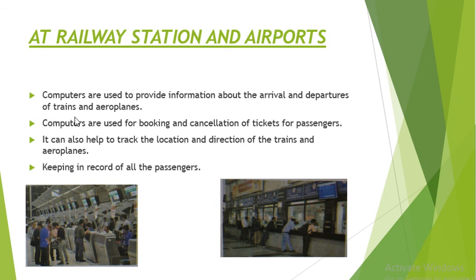So in this way it is reliable for the consumers, for the passengers we can say, to work with the computers. Okay, it can also help to track the location and direction of the trains and aeroplanes. With the help of computer and GPS devices we can easily track the location of the vehicle or the trains and aeroplanes. Next is keeping in record of all the passengers. So for keeping the details and the records of passengers we use computer at these places.